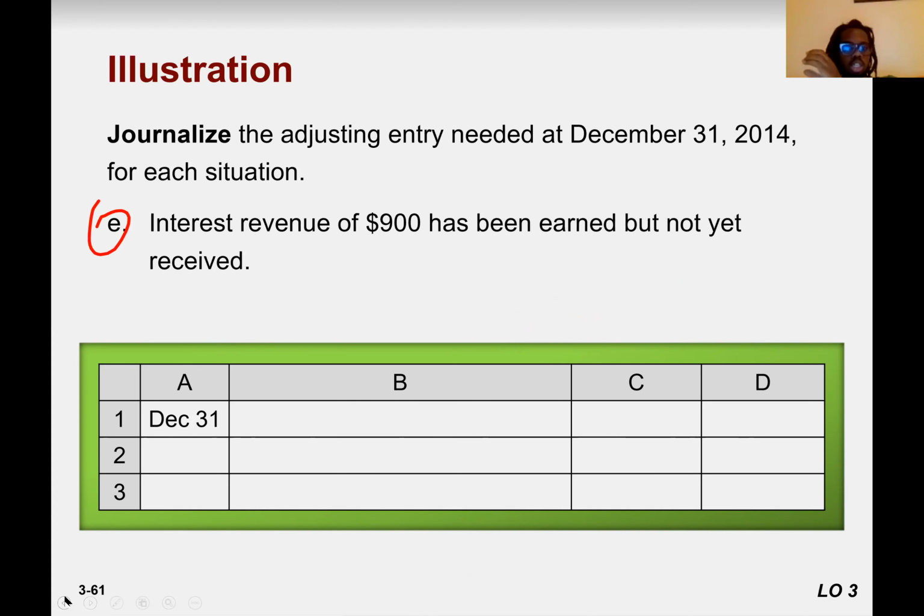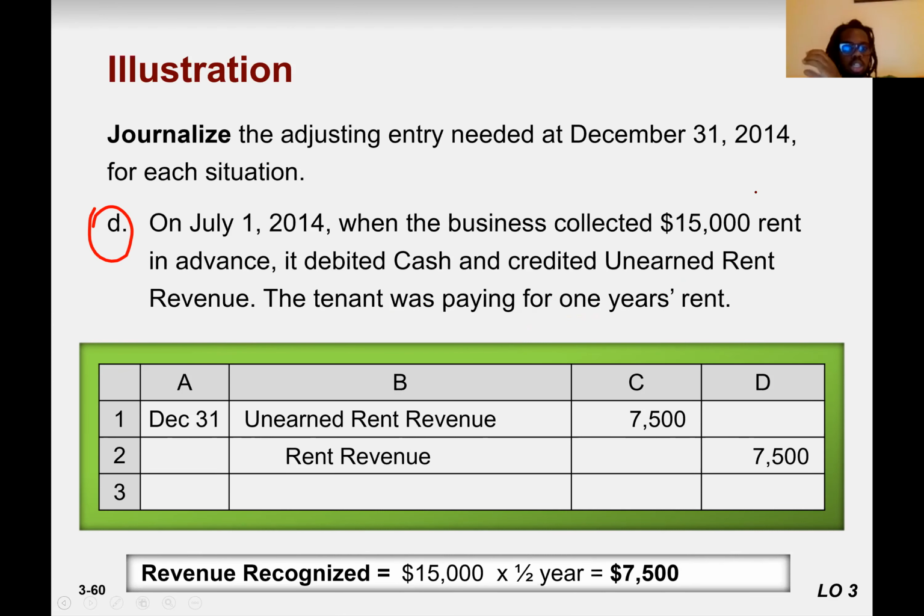When you read the transaction, you realize that we are talking about a renting business. So here on July 1st, 2014, the business collected 1,500 rent in advance, so it debited cash and credited unearned rent revenue. Focus on this, it is one word, unearned rent revenue, and you pick that one because we are talking about which kind of revenue? Renting, which means our business is renting houses or renting places. Plus, the tenant was paying rent for 1 year.